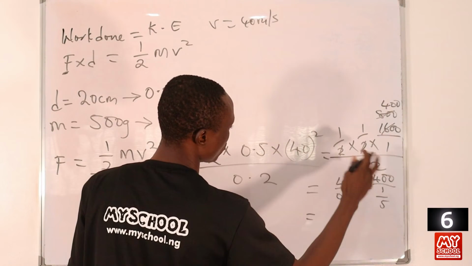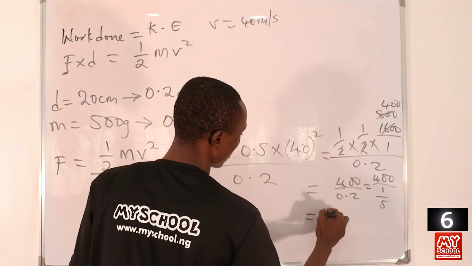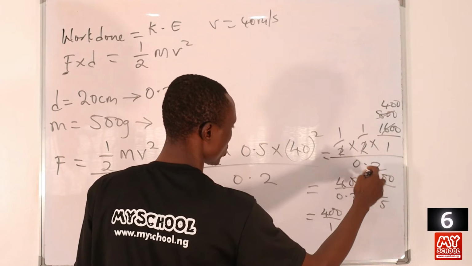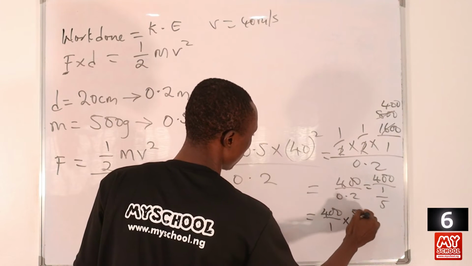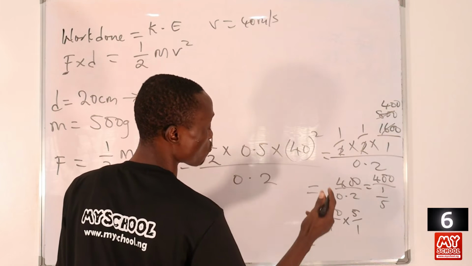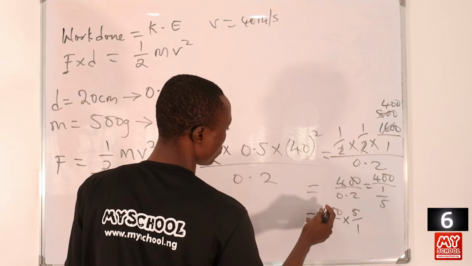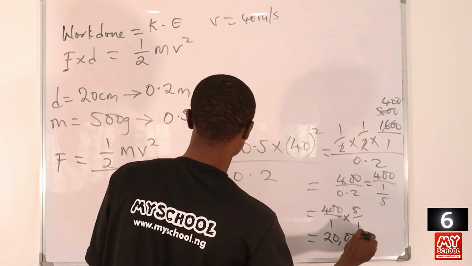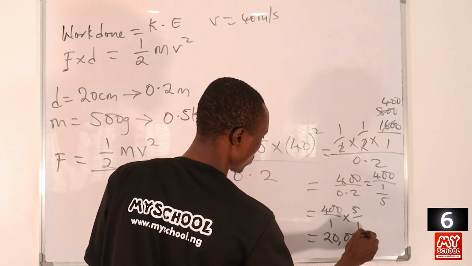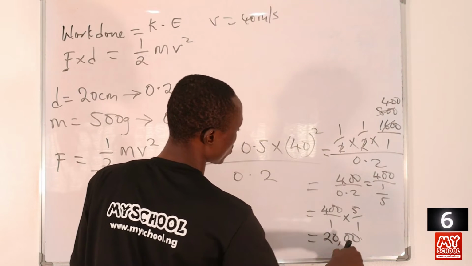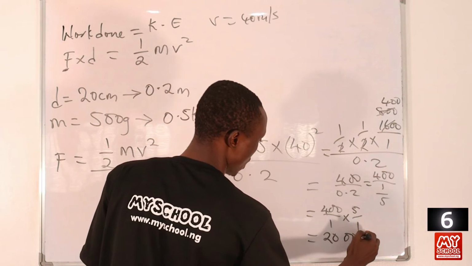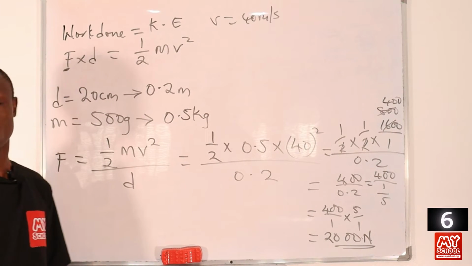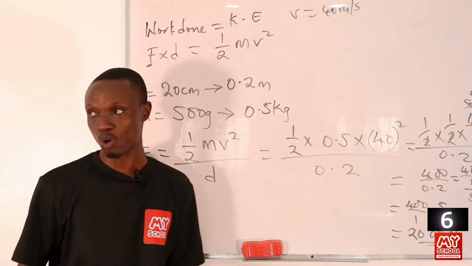So to get the value of this question, let's just write it out. 400 over 1, then divided by, so in this case we have to change. So this will be times 5 all over 1, so that at the end of the day we'll be having 400 times 5. Okay, so 5 times 4 is 20, then the 2 zeros. So the force is equal to 2000 Newton. Okay, so let's return back to the screen to pick the correct answer to this question.